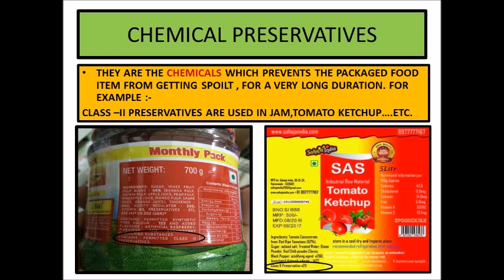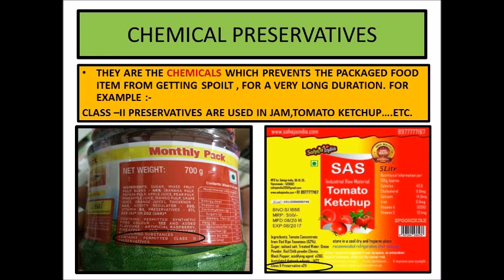For example, we see class 2 preservatives used in many food items such as jam, tomato ketchup, chocolates and many more. Now we have two examples. Look at this pack of jam and the pack of tomato ketchup. We have encircled where it is written contains permitted class 2 preservatives. Just carefully look at both the pictures.